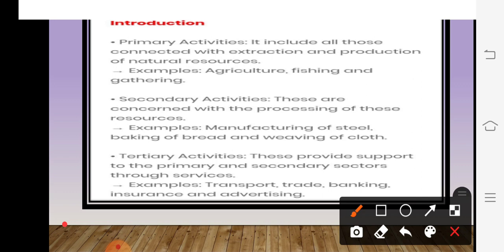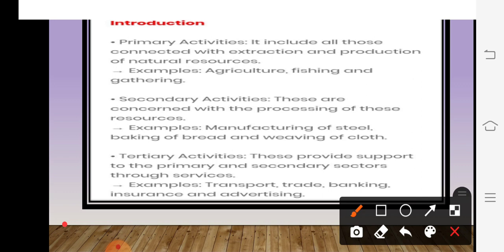Primary activities mean activities connected with the extraction and production of natural resources. Good examples of primary activities are agriculture, fishing and gathering. Then next we will move to the secondary activities. Secondary activities are concerned with the processing of these resources.